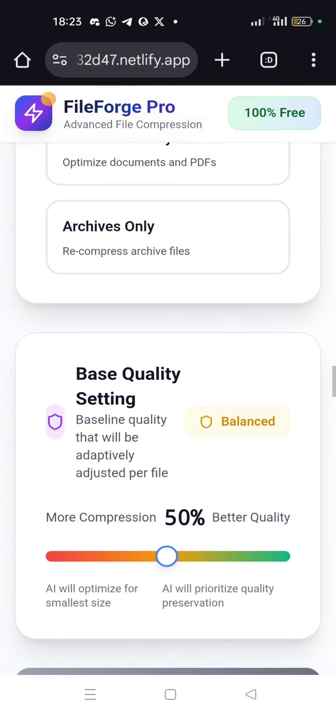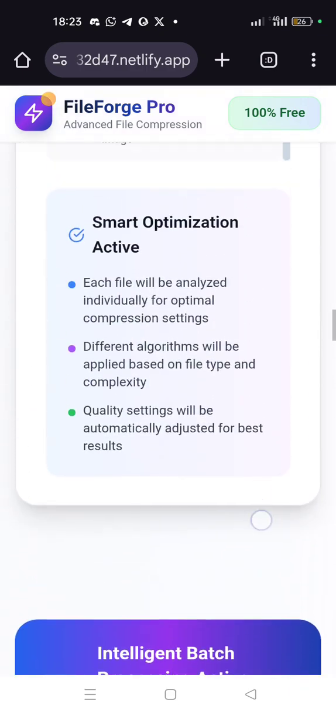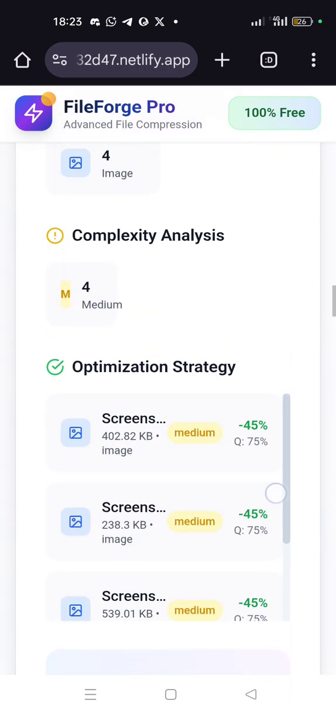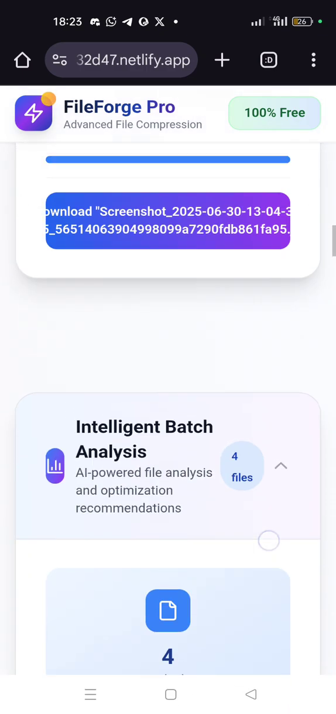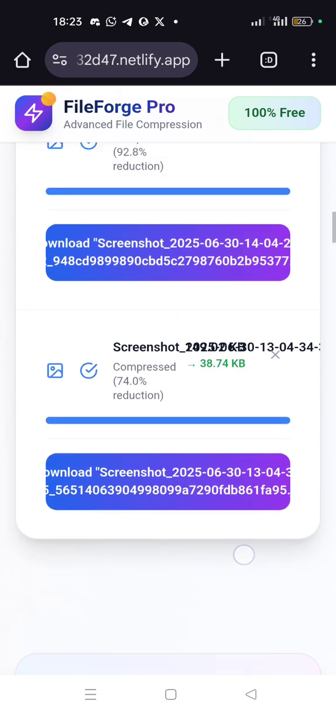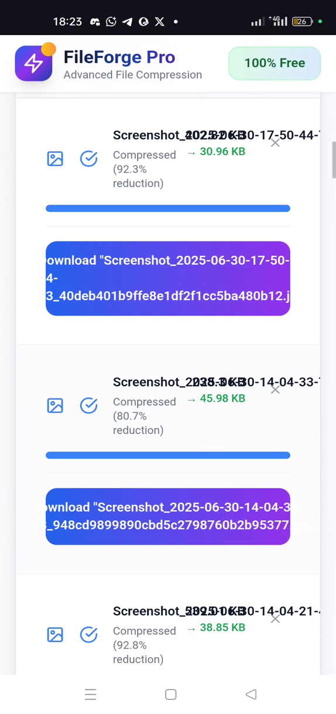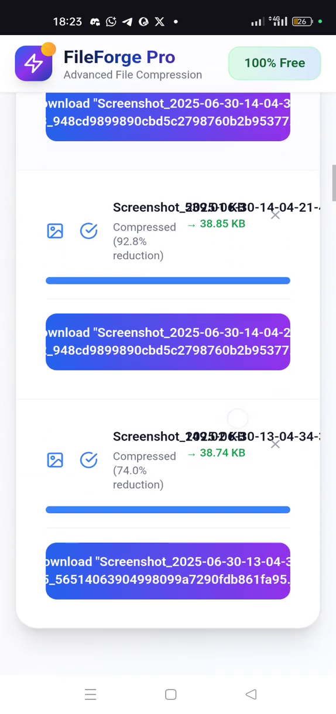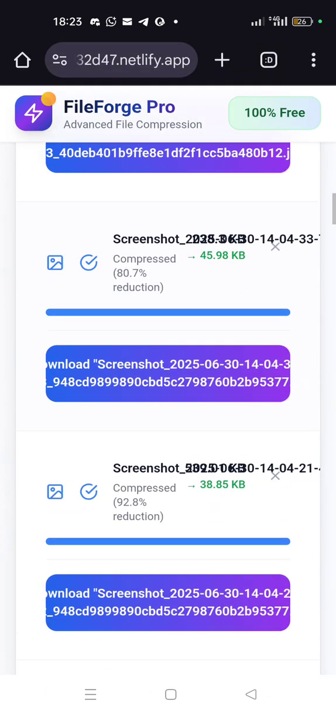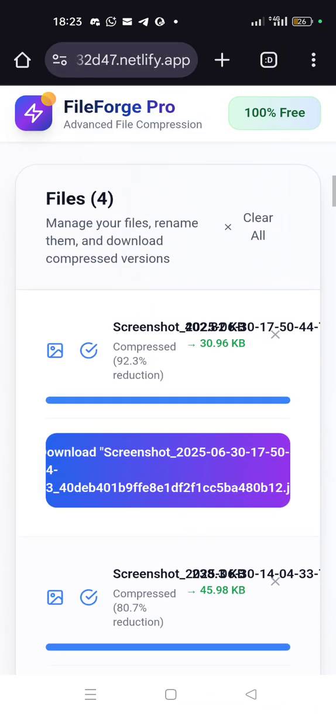Everything is now complete. You see it's very fast. Then you scroll upward back to download all the 4 files separately. See, it has been reduced by 80%, reduced by 92%, and all of them will not lose their quality. They still maintain their quality.